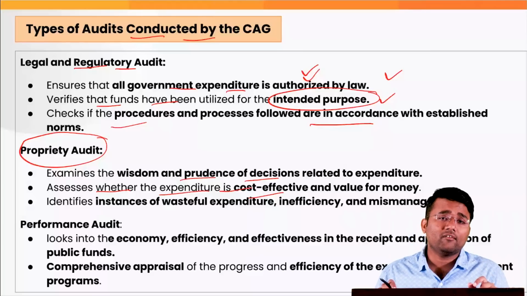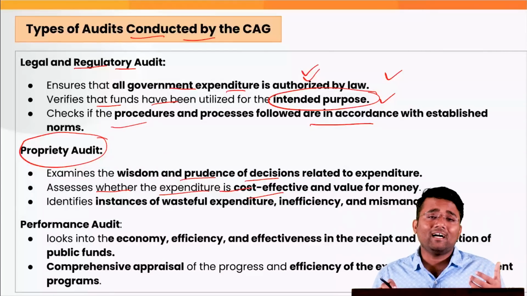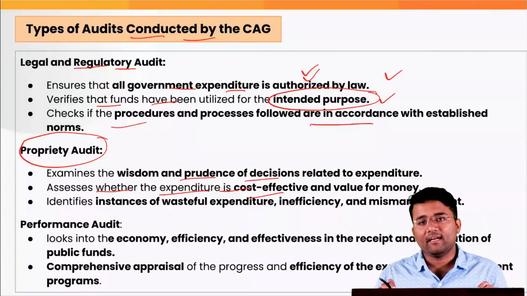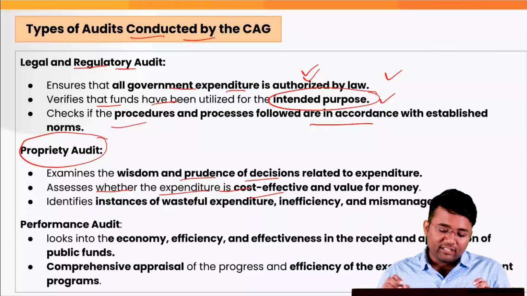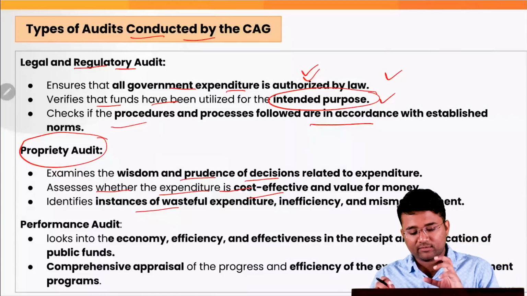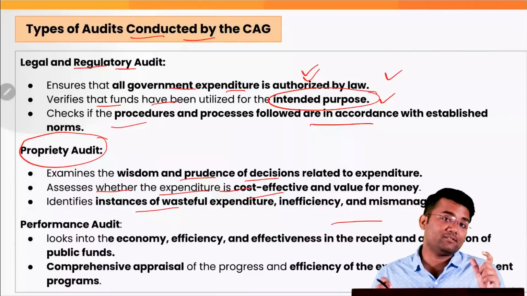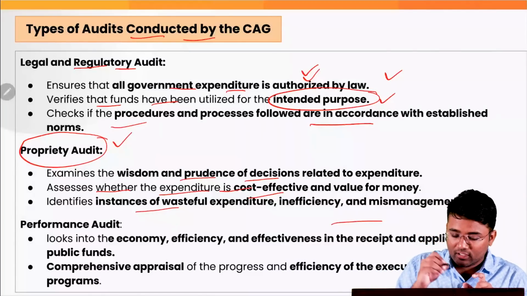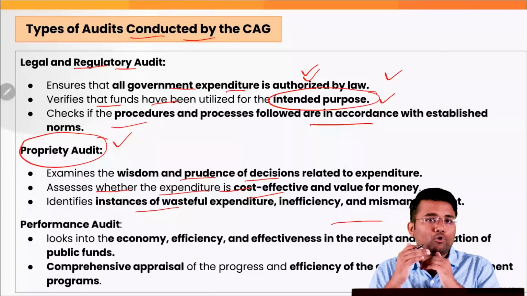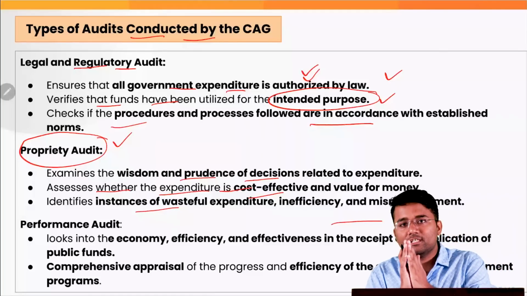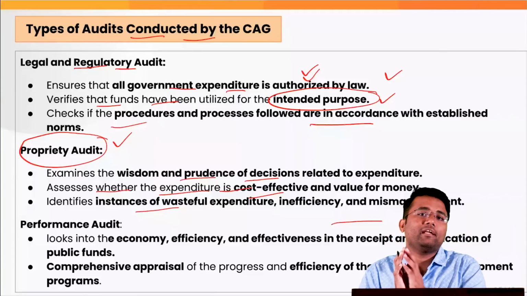Recently, there have been various reports with regard to the scams that have happened in the Delhi-Mumbai Expressway project. That again identifies instances of wasteful expenditure, inefficiency and mismanagement. So under this propriety audit, the CAG is actually looking at whether money was being used in a proper, rational, efficient manner or not.